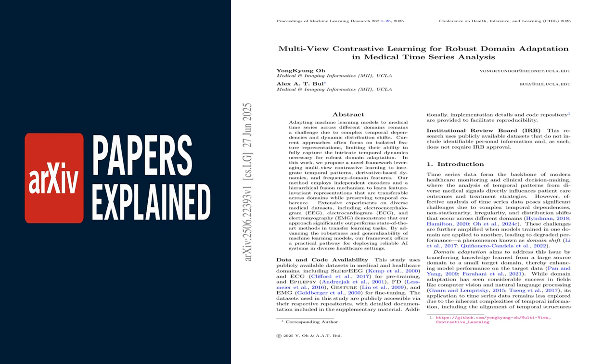The magic happens next. The system uses a machine learning technique called contrastive learning to force the model to find the common ground between these three views. It learns to recognize that a healthy heartbeat signal, regardless of whether it came from hospital A or hospital B, shares an essential, underlying signature across all three perspectives. By doing this, the AI learns to create a feature-invariant representation, a core understanding of the signal that is robust to the noise and variations of different environments.